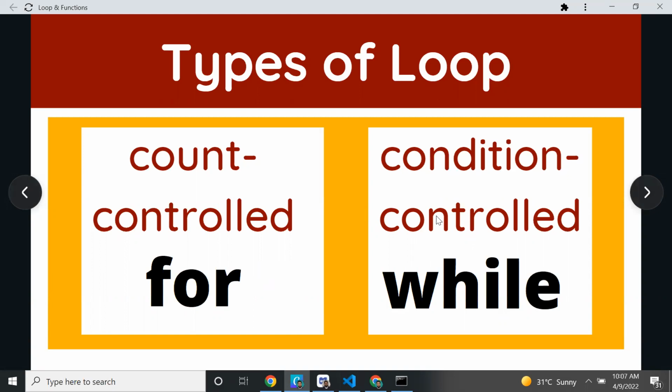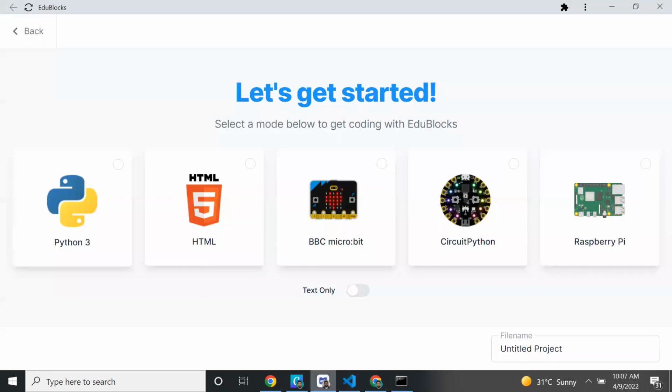So the next thing is the while loop. A while loop is condition based. I will explain what condition based is. You can open your EduBlocks and give the file name like while random. Randomly we are generating the circles based on the while loop. Now we don't have an exact count. What is random? Does anybody know what random means?